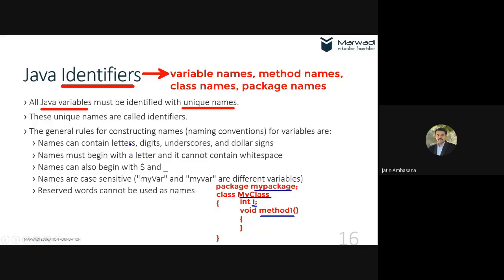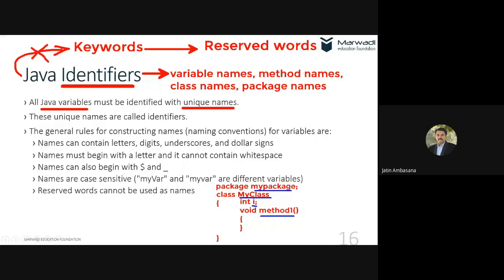So remember, we cannot use keywords for identifiers. Keywords are different. Keywords are reserved words. Okay, so we cannot use keywords in place of identifiers. For example, if I say I want to declare a variable like this, int, and the name of the variable will be float. No, this will not work.